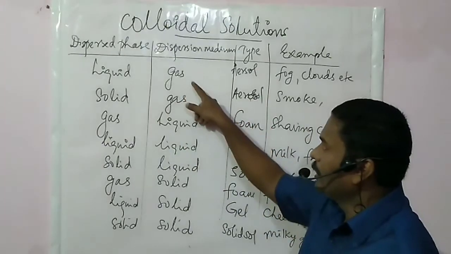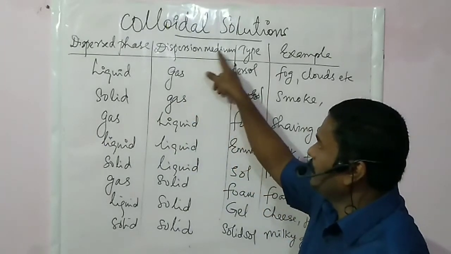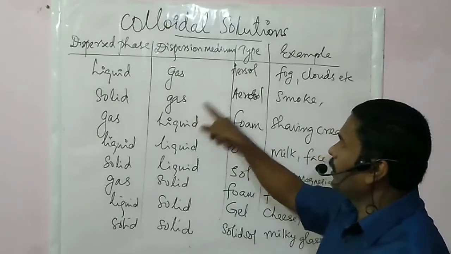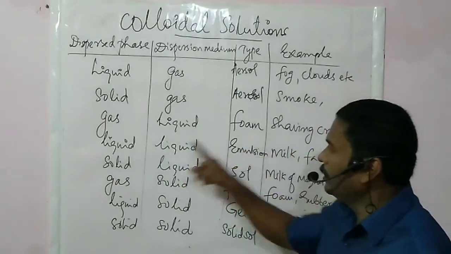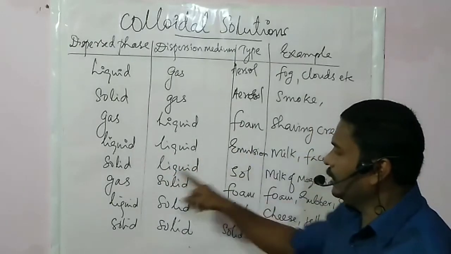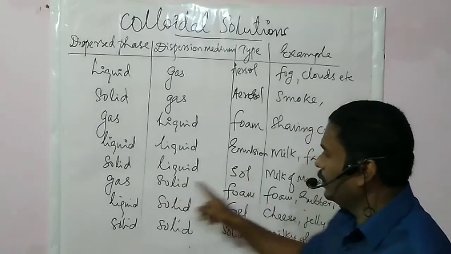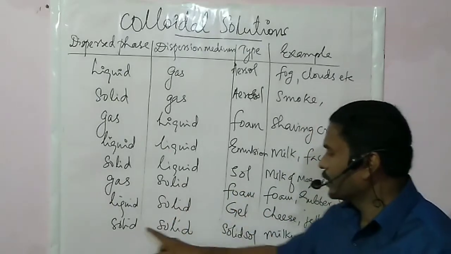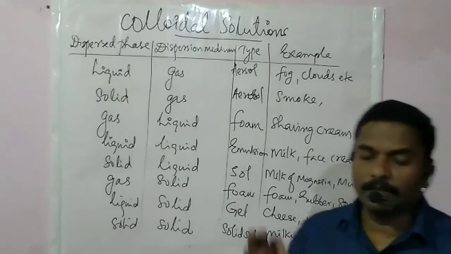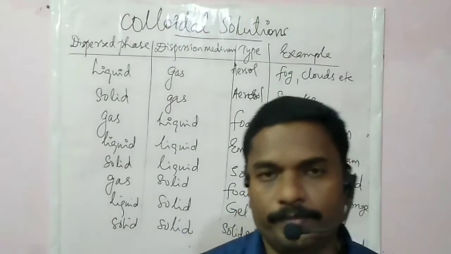I told you, if the dispersion medium is gas, it is called an aerosol. Then gas in liquid is foam, liquid in liquid is emulsion, solid in liquid is sol, gas in solid is foam, liquid in solid is gel, and the last one, solid in solid, is solid sol.